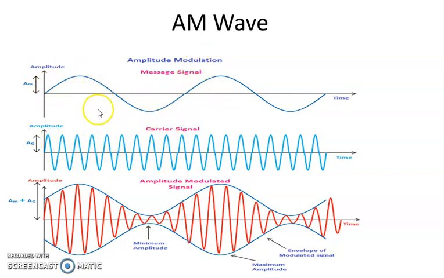So, when this process is happening, the amplitude modulated signal means it is the process of changing the amplitude of the carrier. So, this wave is actually a carrier wave, but the amplitude of this carrier is changing. The frequency of this carrier remains the same and the phase also remains the same. Only the amplitude is changing with respect to the amplitude of the message signal. That process is known as amplitude modulation. So, this wave is known as amplitude modulated wave.